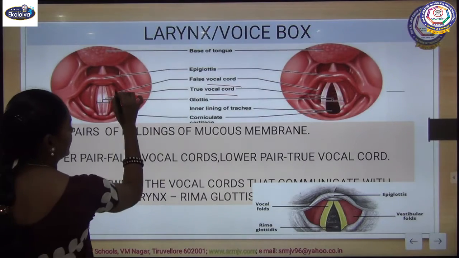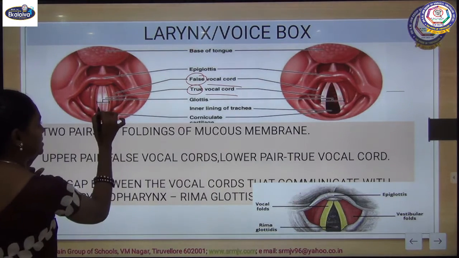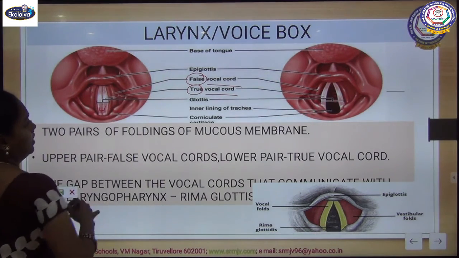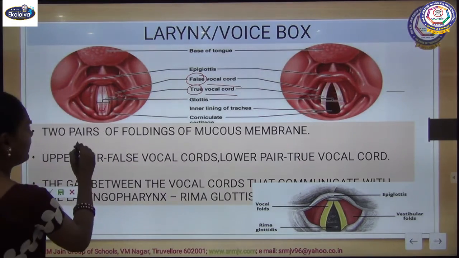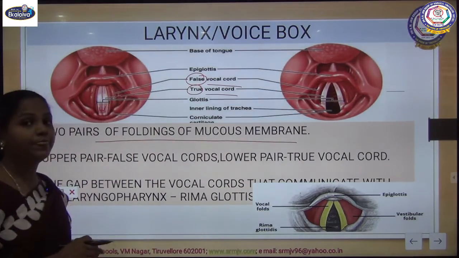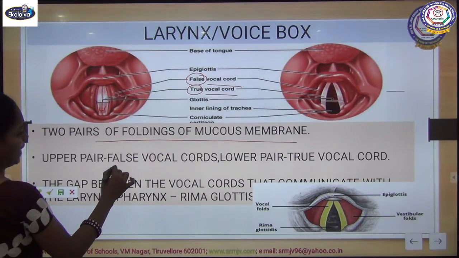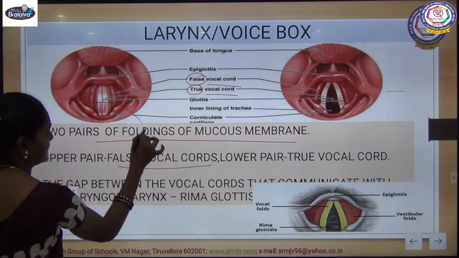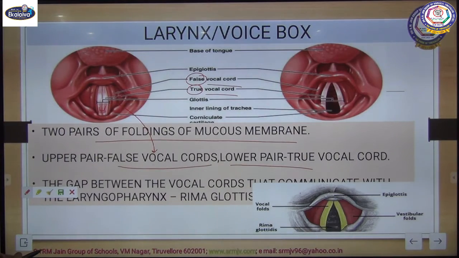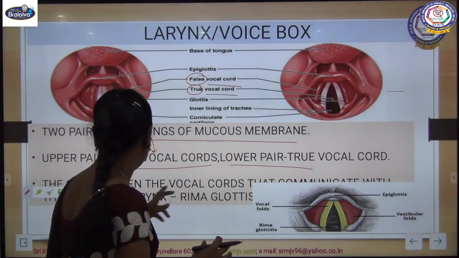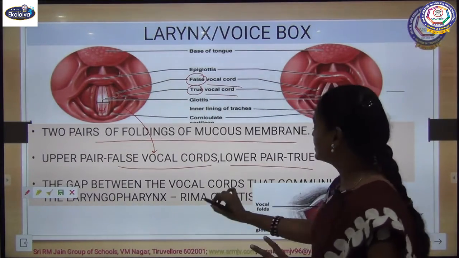The outer part is called the false vocal cord, and the innermost part, this region, is the true vocal cord. There are two pairs of foldings of mucous membrane, which we call our vocal cords. The upper pair is the false vocal cord, exactly this portion, and the lower pair is called the true vocal cord. The gap between the vocal cords, which communicates with the laryngopharynx, we call the rima glottidis.